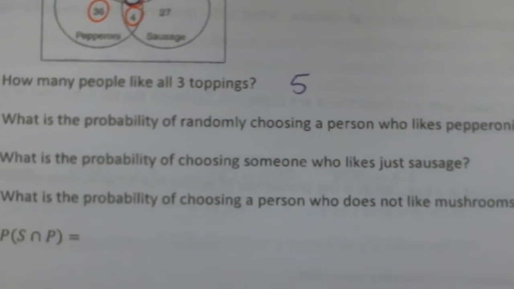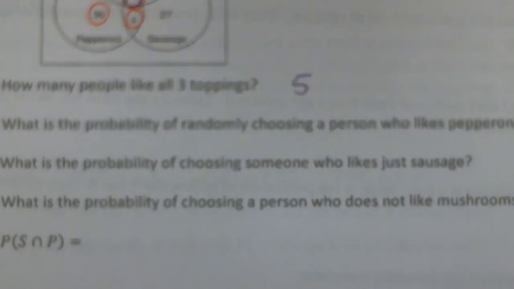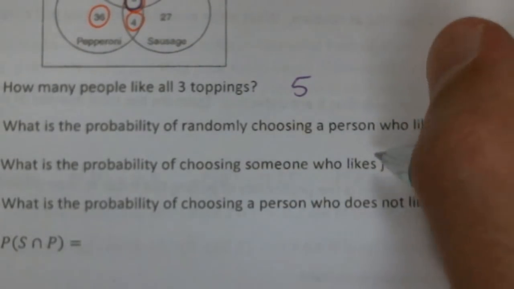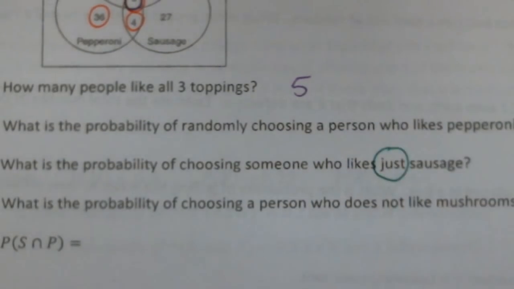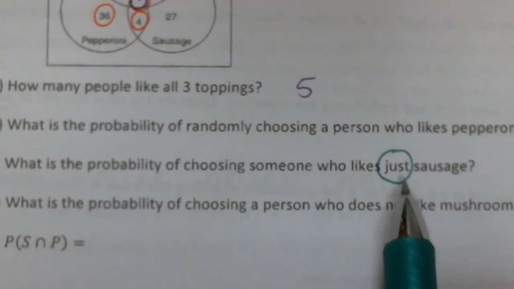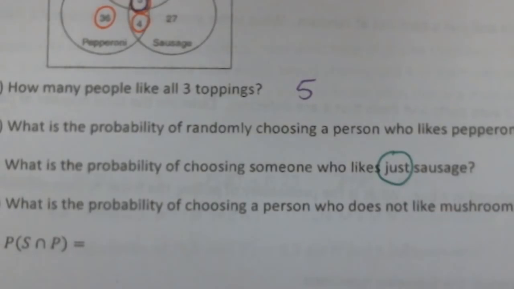All right. Next one says, what is the probability of choosing someone who likes... what's that word right there, guys? Say it. Just sausage. Probability, guys, is all about the trigger words and the key words. You must find and isolate and circle and underline these important words. I've been circling these words ever since we've been doing probability. That's a huge word. They're not asking who likes sausage, who likes just sausage.